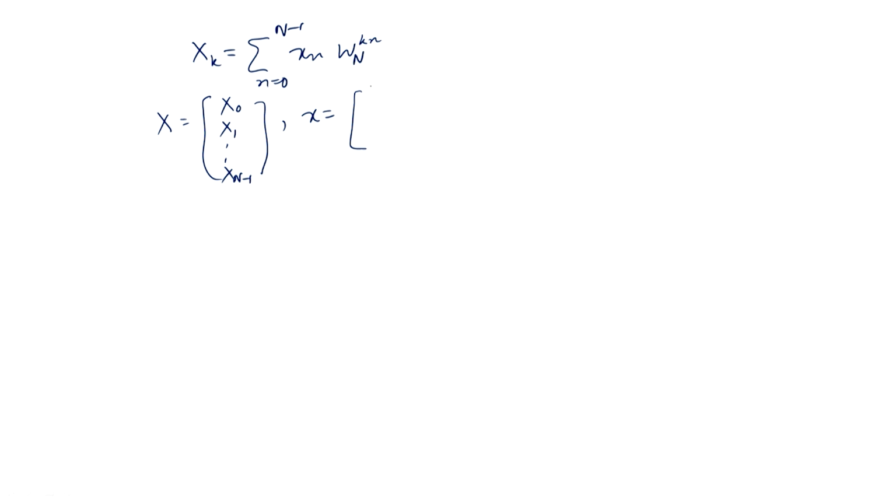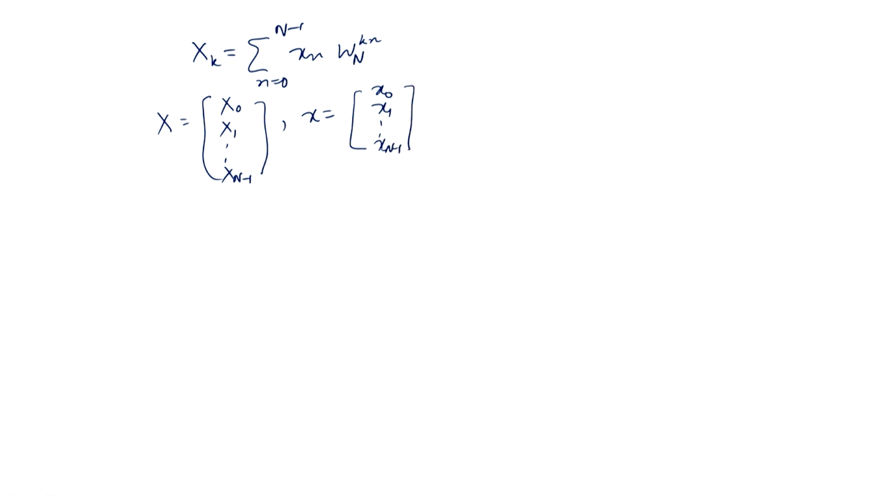X[k] equal to sigma n equal to 0 to N minus 1 x[n] W_N^(kn). Now, capital X is X[0], X[1], up to X[N minus 1], and small x is the time domain sequence x[0], x[1], up to x[N minus 1].